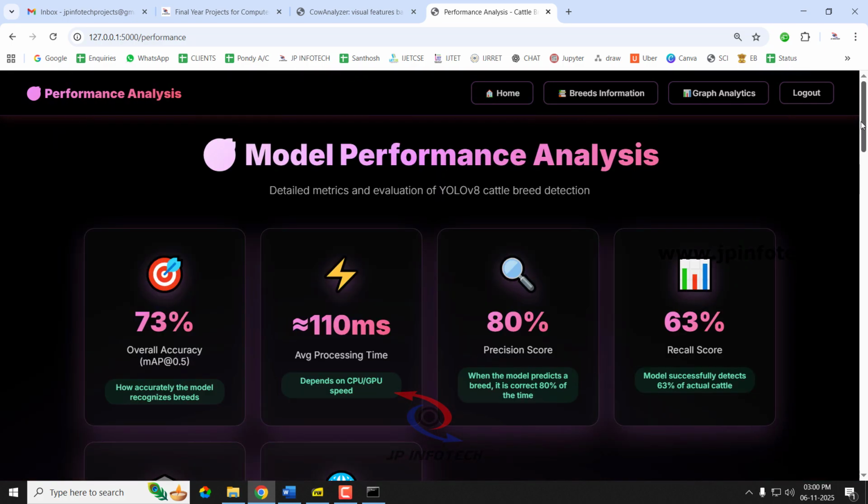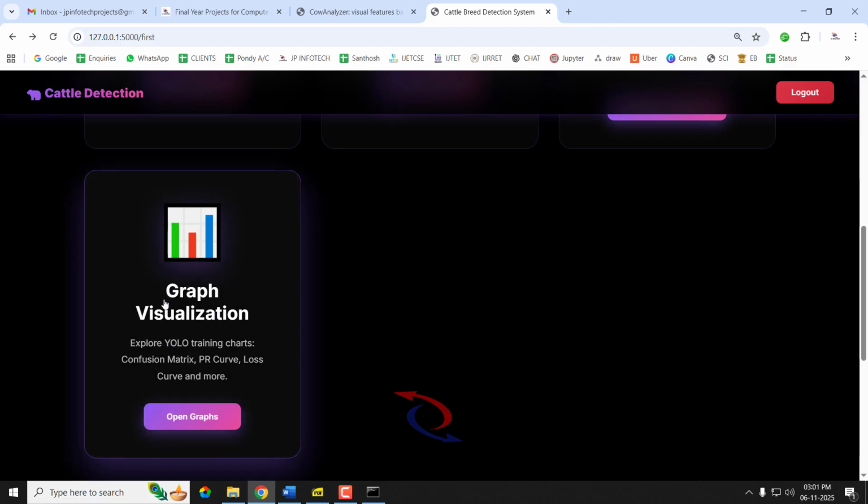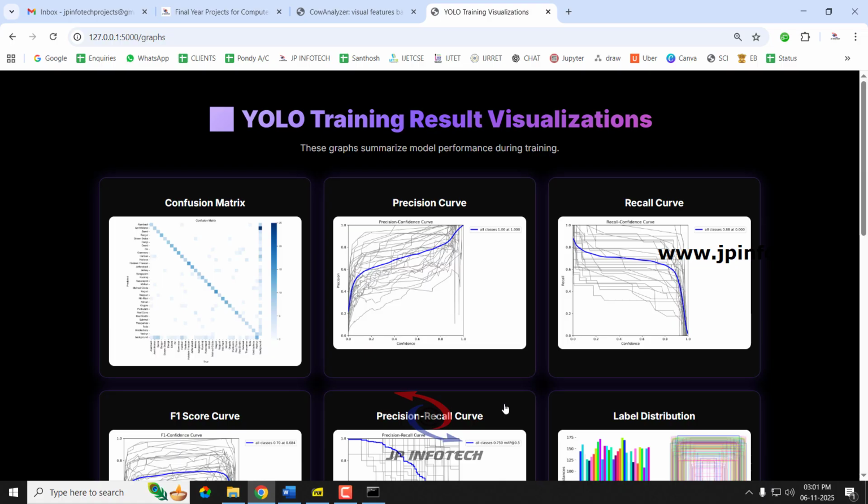So in the performance analysis, we can see the performance analysis parameters of these things. So coming back to the mode types class, you can see the final thing, that is graph visualization. So just select the open graph. So here you can see the different graphs that are generated by the model part.